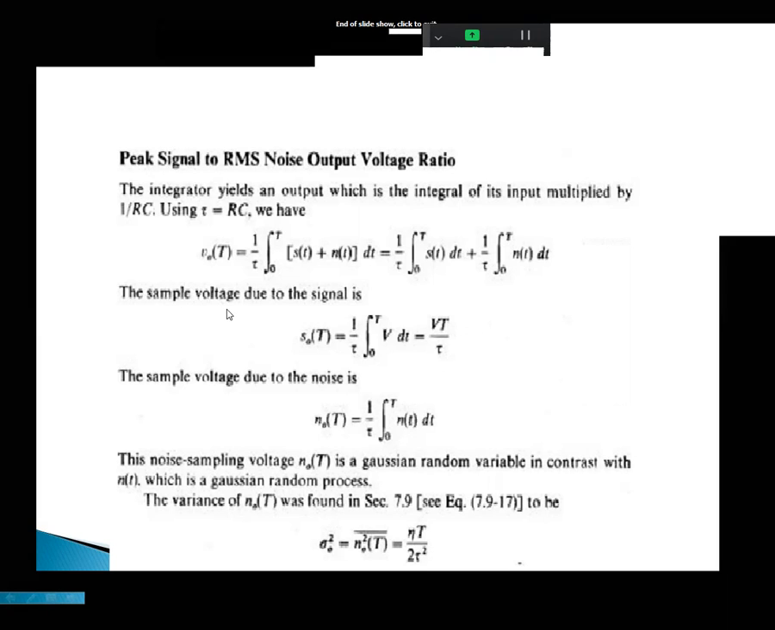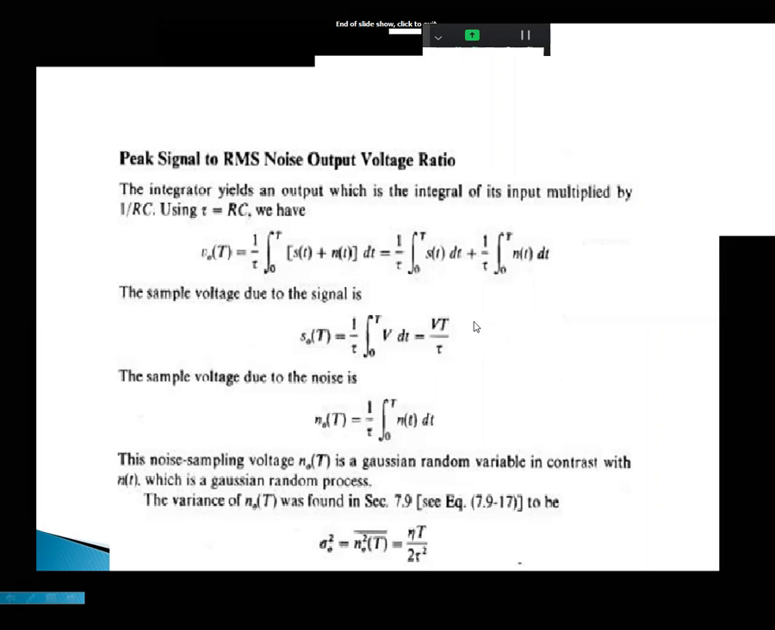Now the sample voltage due to the signal, S naught of t, the output signal, is equal to 1 by tau, where tau is equal to RC, integral 0 to t V dt. Now we can integrate this: it becomes V by tau times t, with limits 0 to t. So we can calculate that Vt by tau is S naught of t.